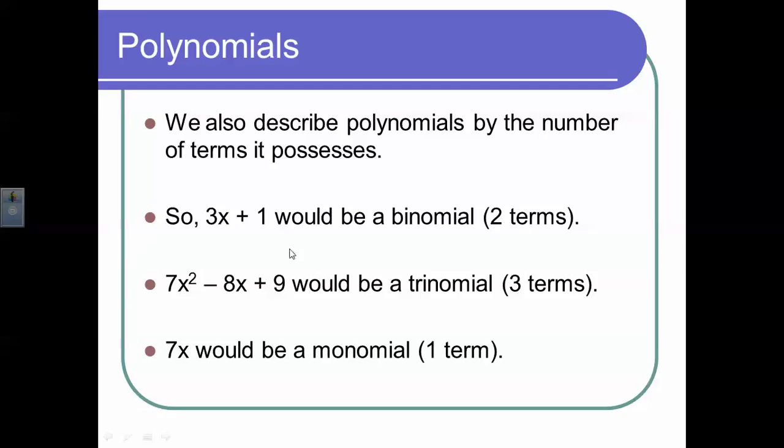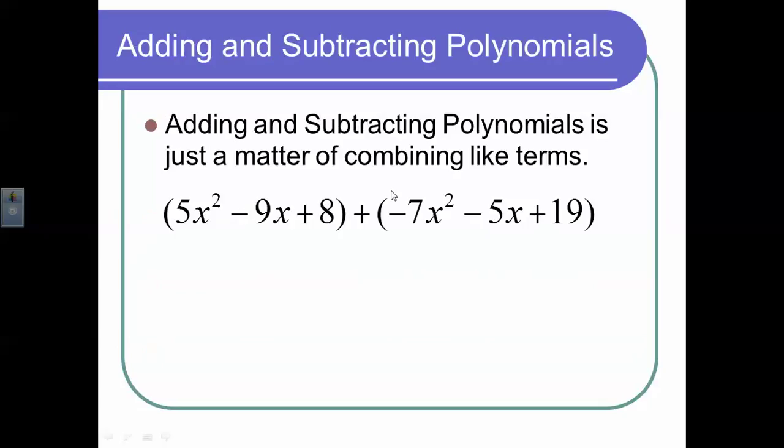If there's 3 terms, it's a trinomial, and if there's 1 term, it's a monomial. We don't really refer to anything above 3 terms with a special name, but these are the 3 of the most common, so those are the terms that we use the most. All right, so now that we have a bit of that common language out of the way, let's actually talk about adding and subtracting polynomials.